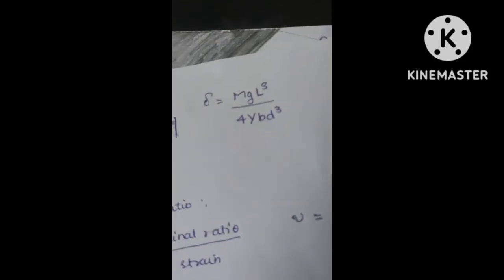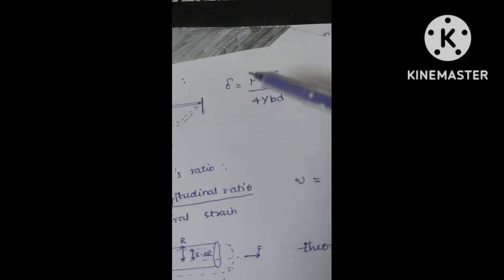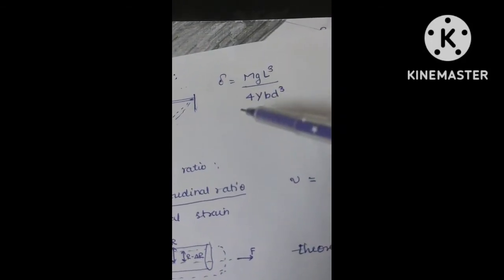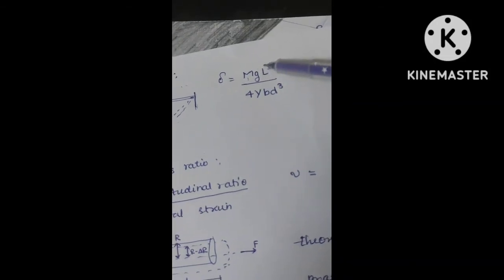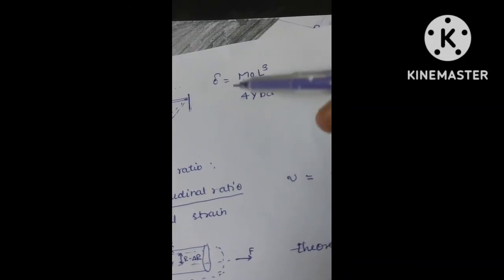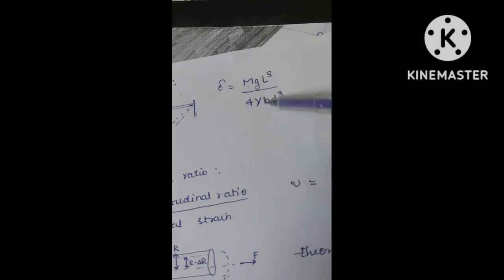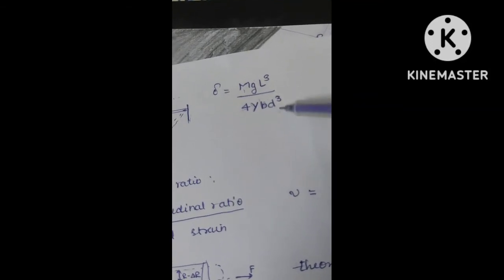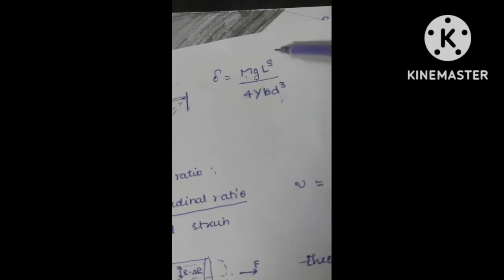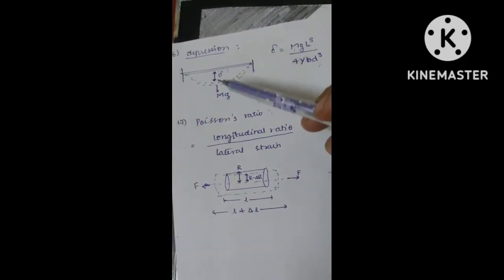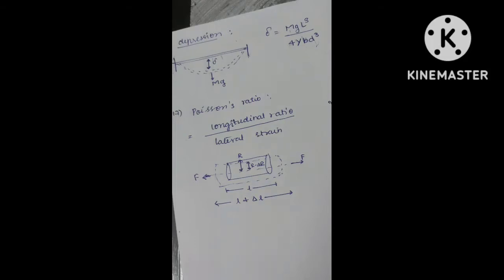In this formula they may ask you to solve directly, or values will be given: m is the mass, g is gravity, L is the length of the wire, then 4, Y is Young's modulus, b is the breadth, and d is the depth. So for length, L cubed will be there, and d in the denominator. This formula is there for depression, in very rare cases.